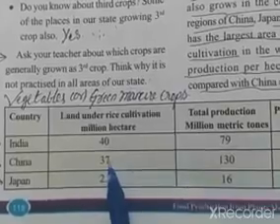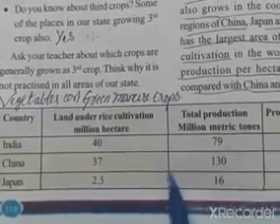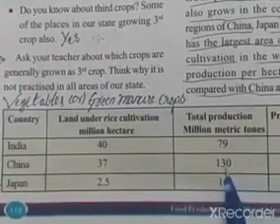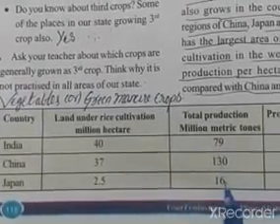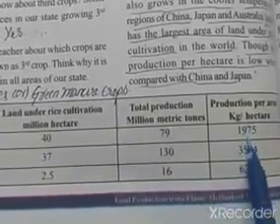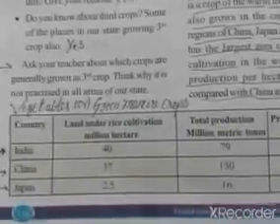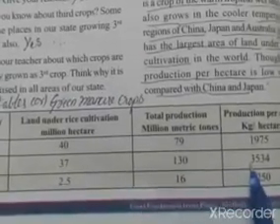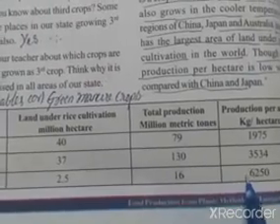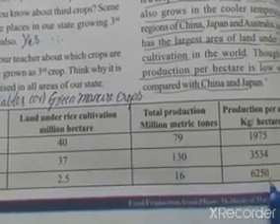In China 37 million hectares are there. Next, China's total production is 130 million metric tons. Japan 16 million metric tons. Next, production per area in China and Japan. Let us see. In China 3534, next in Japan 6250.